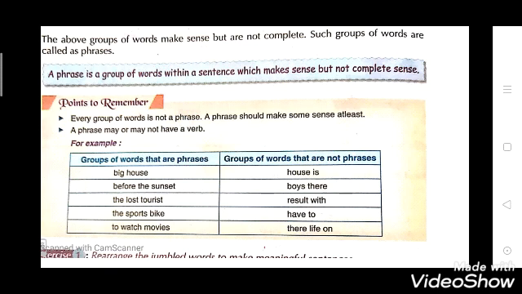Now we have completed this chapter, the sentence, which is chapter number 1 from your grammar book. Your homework for today is to read the whole chapter and try to do the exercises which are given at the back, on page number 6 and 7.